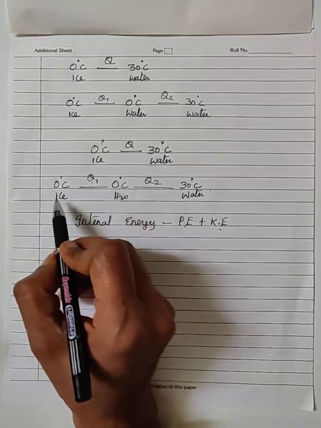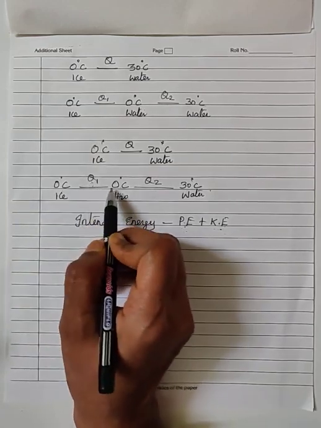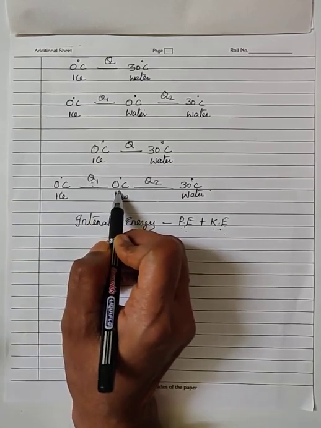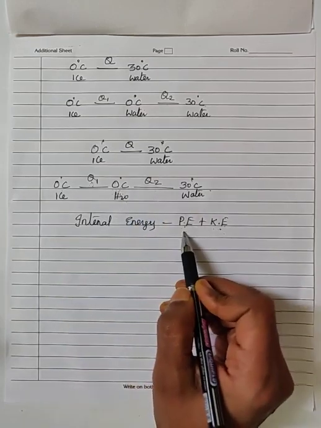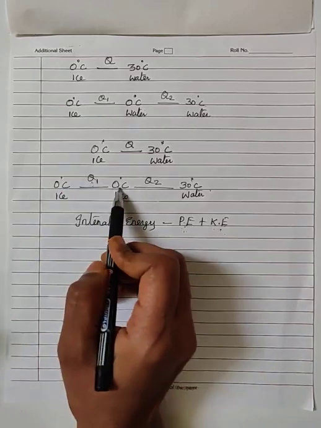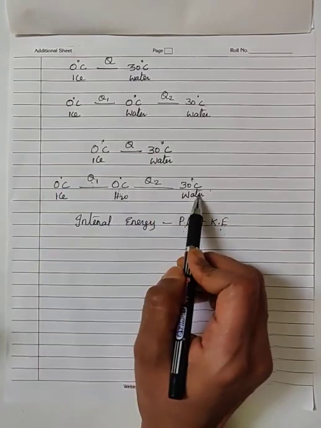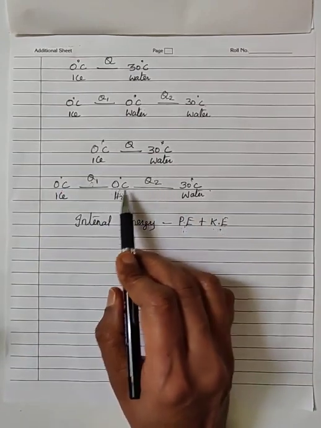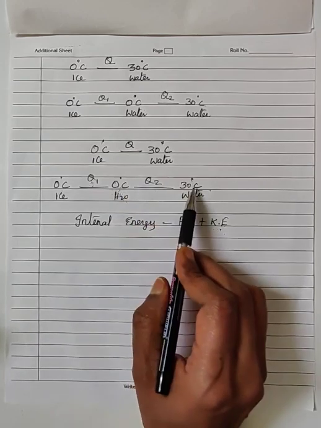So this energy is utilized by the molecules to increase the intermolecular spacing. That is, it is used to increase the potential energy, whereas the kinetic energy remains constant because the temperature remains constant.